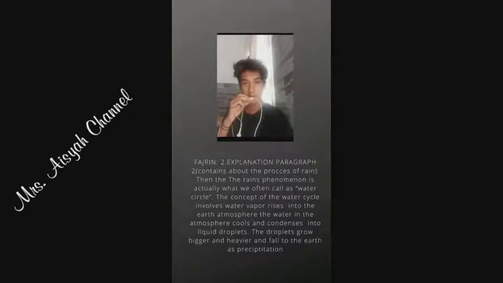Explanation paragraph. Then the rain phenomenon is actually what we often call as water cycle. The concept of the water cycle involves water vaporizes into the Earth's atmosphere. The water in the atmosphere cools and condenses into liquid droplets. The droplets grow bigger and heavier and fall to the Earth as precipitation.